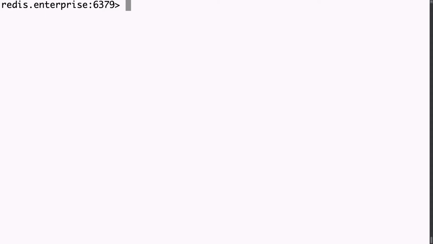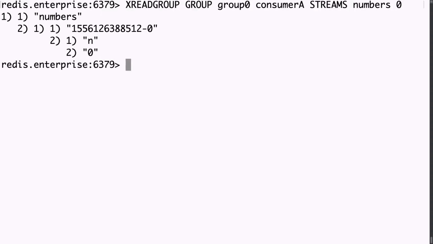Recall that consumer A from group 0 requested a single message, the first message in the natural numbers stream. From the group's perspective, this message is currently pending processing. To signal that processing was completed successfully for that message, we acknowledge it with the XACK command.